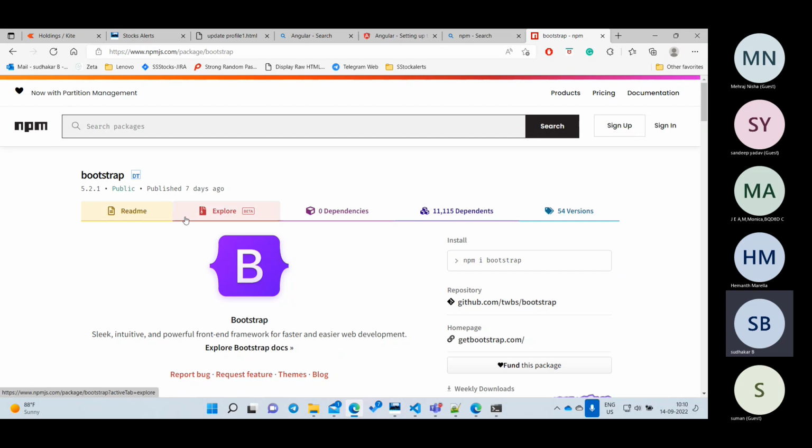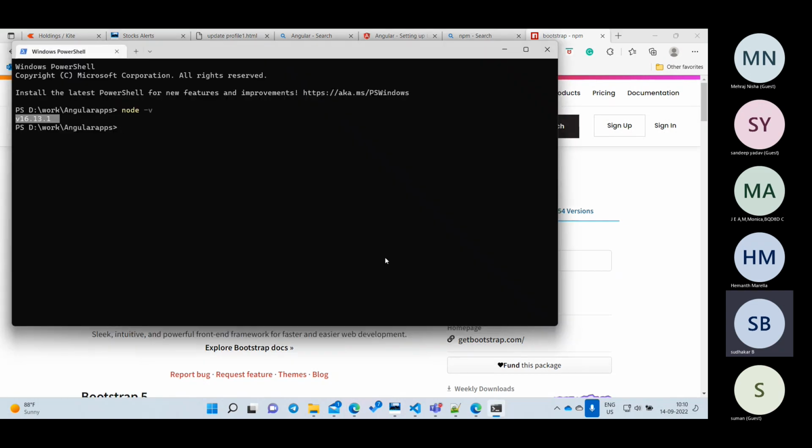But now I need to install npm, right? By default, you don't need to install npm. Whenever you install node.js, npm is also installed automatically. I want to verify whether npm is installed or not. I will say npm -v. So it is saying 8.1.3. That means npm is also installed, right?